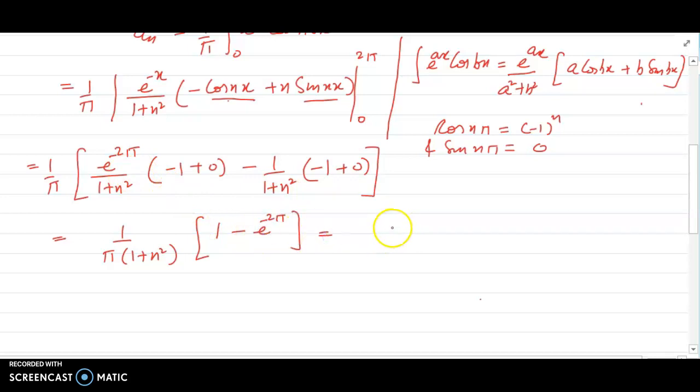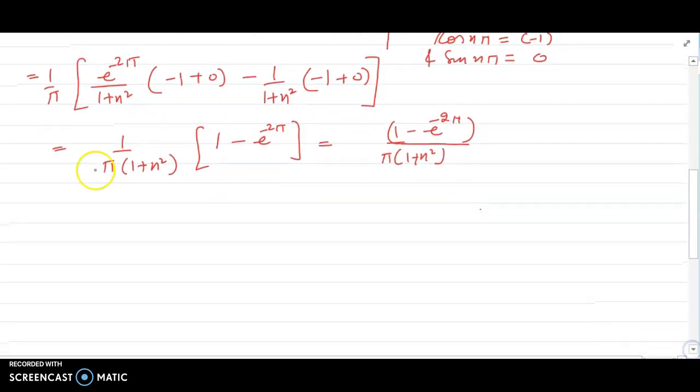This is 1 by pi into 1 plus n square, 1 minus e raised to power minus 2 pi. This is the value of an.